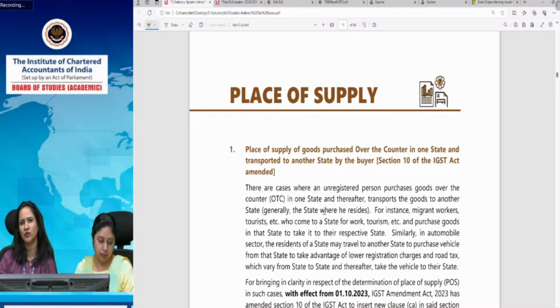And in case of failure, let's say he doesn't comply with the provisions, the supplier of online money gaming, or a person whom he has appointed, or a person who is represented, doesn't pay the tax which is leviable on the online money gaming, then consequentially, in case of failure, any information which is generated, transmitted, received, or hosted on the computer resource used for supply of that online money gaming will be blocked. So the information will be blocked for access by the public in such manner as may be specified in the IGST Act.